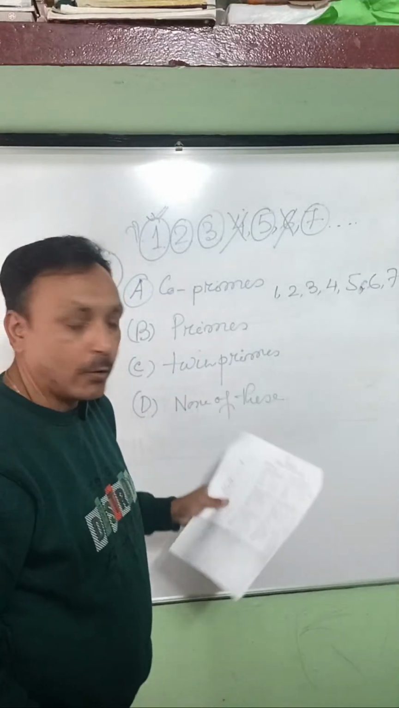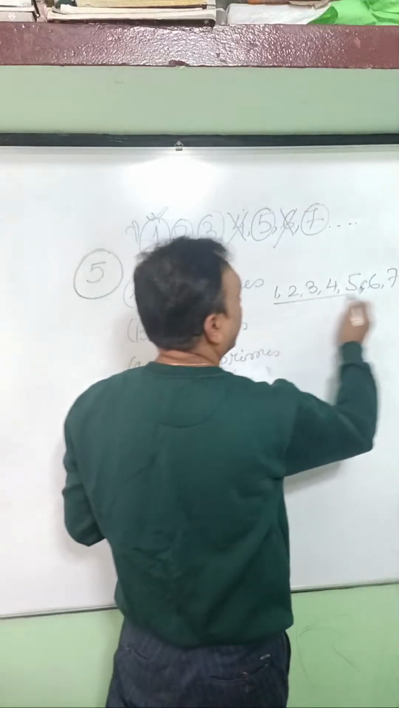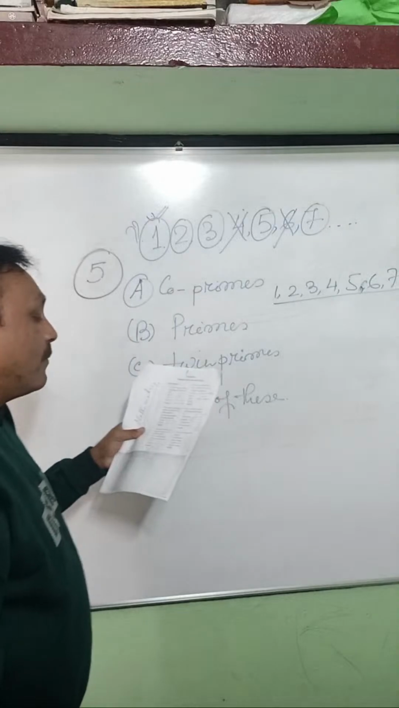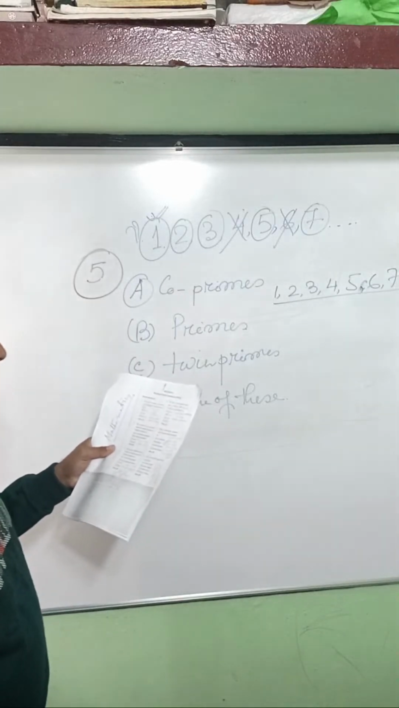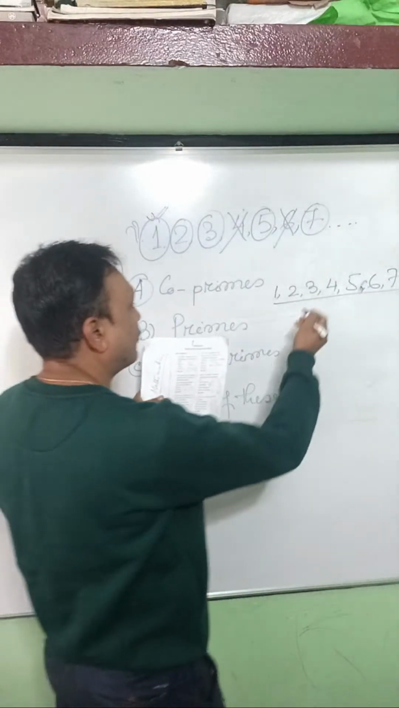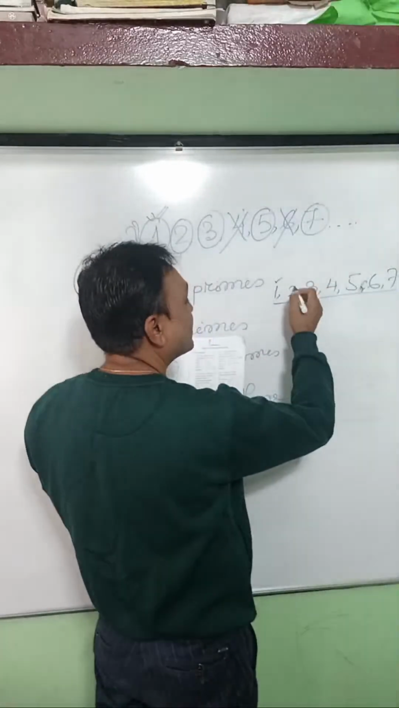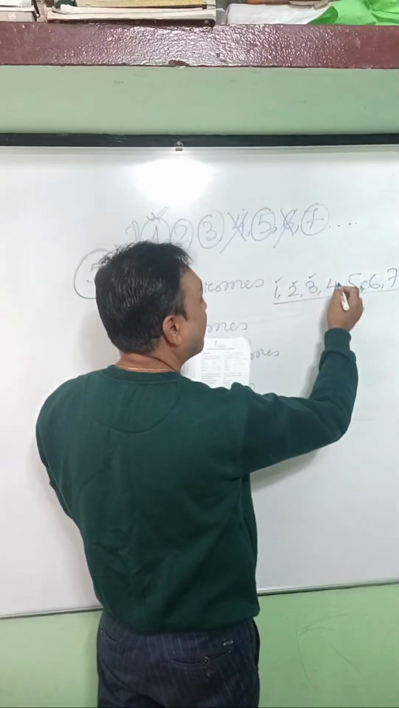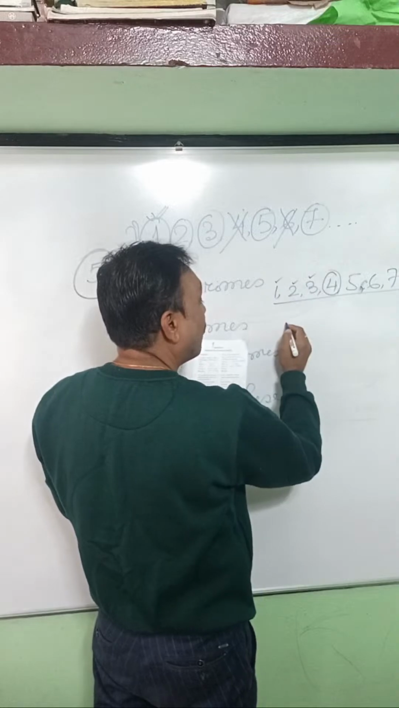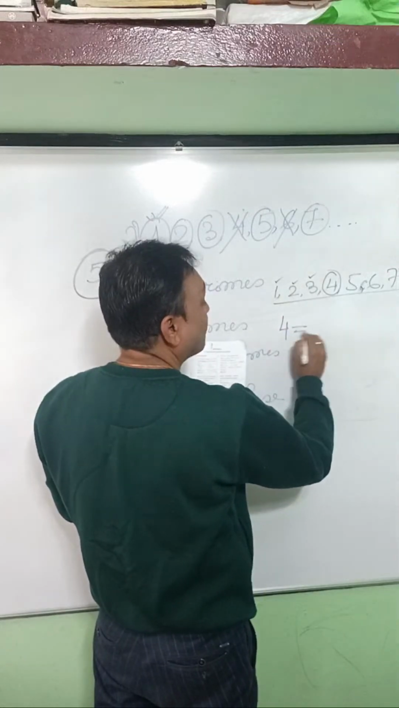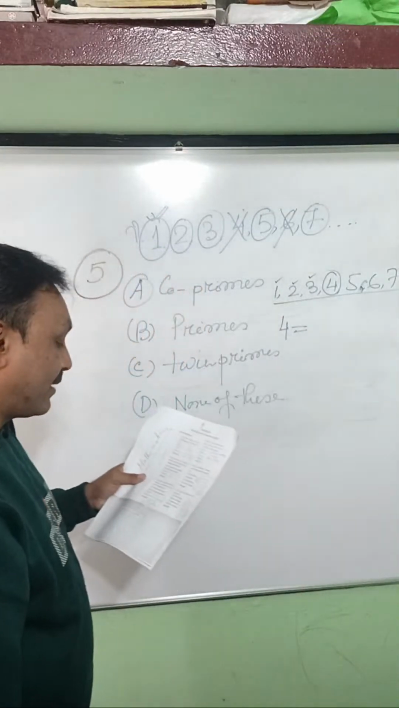Is it clear? Okay. These are the natural numbers. From there, you choose the composite number. Out of these, 1 is neither prime nor composite, 2 is prime, 3 is prime. Take a composite number, so 4. 4 is a composite number, right?